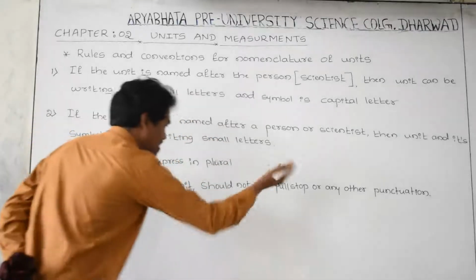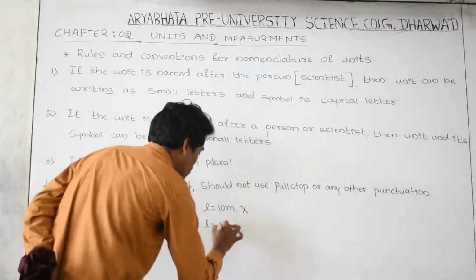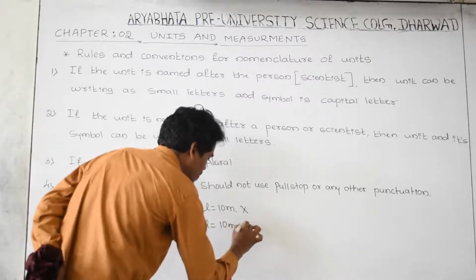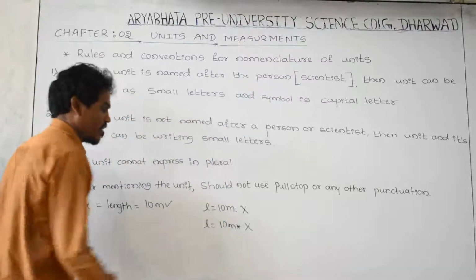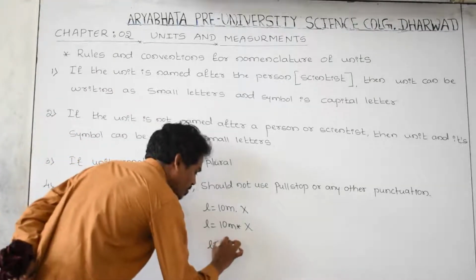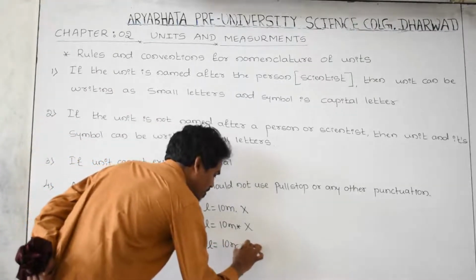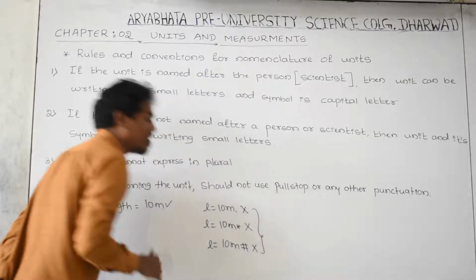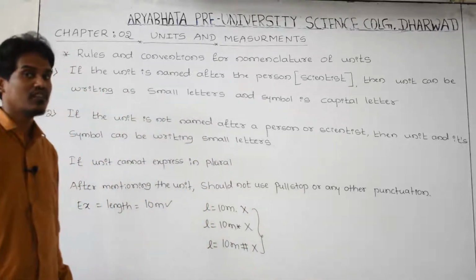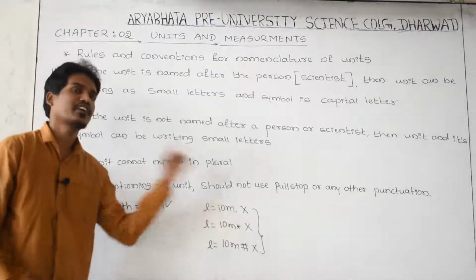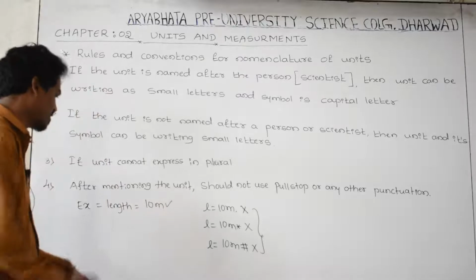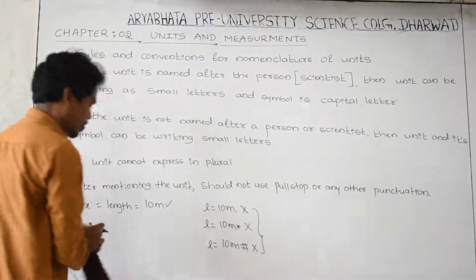Or any other punctuation, like L is equal to 10 meter star, this is wrong. Or L is equal to 10 meter hash, this is wrong. You don't use any full stop or other punctuation after the ending of that SI unit. This is right, these are all wrong.